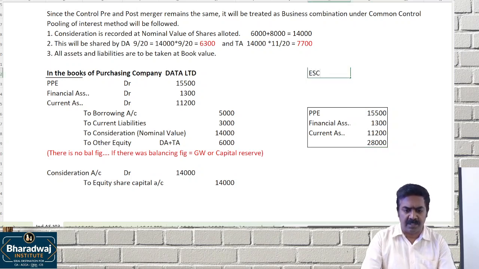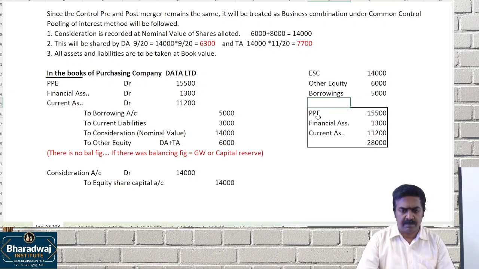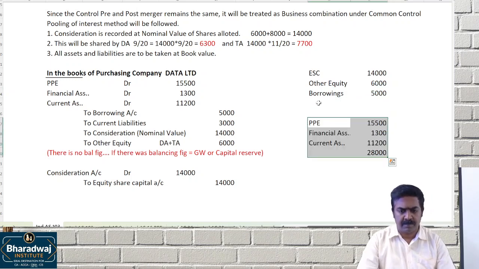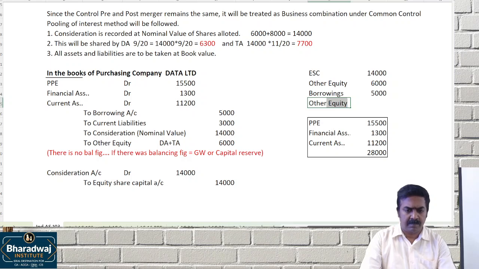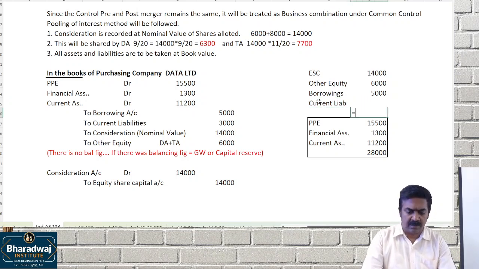On the liability side, equity share capital 14,000, other equity 6,000, borrowings, and current liabilities 3,000.